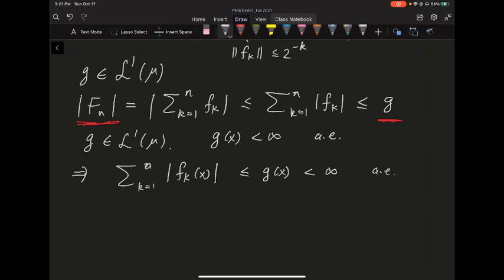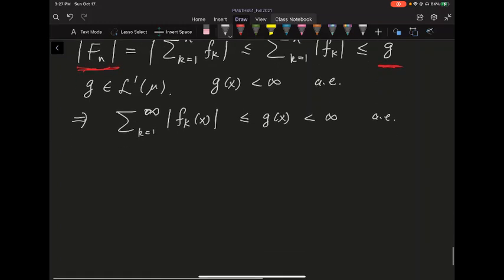Because this g doesn't depend on n, I can say this series of the absolute value of fk is finite almost everywhere. Because you have the summation of the absolute value less than infinity almost everywhere, from your math 148, you should know that absolute convergence will imply the series itself converges.